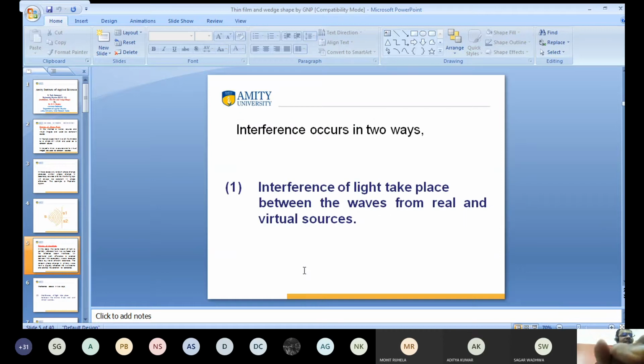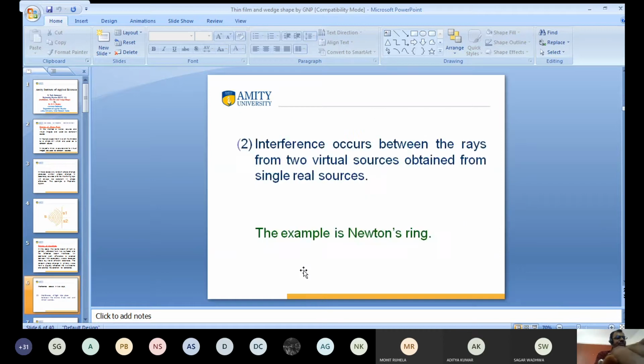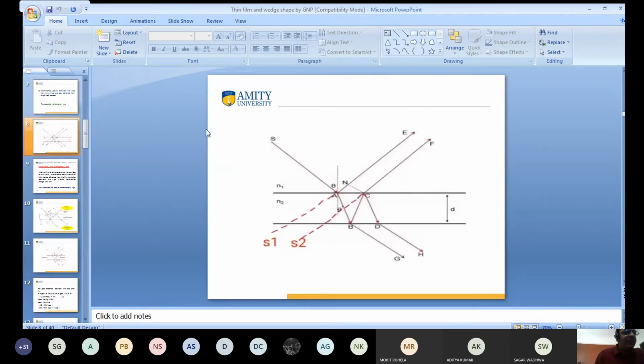Please listen carefully. This is the surface, and light is incident here. When the light is incident here, one part is reflected and some part is reflected from the lower surface. And this light interferes. This phenomenon is known as division of amplitude. Have you seen here? This is the surface.